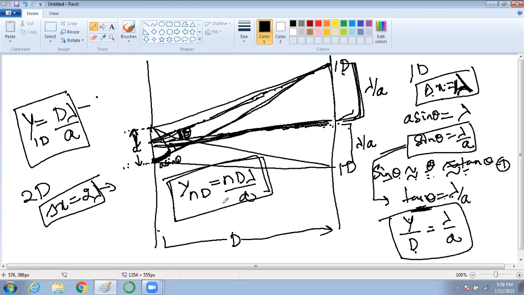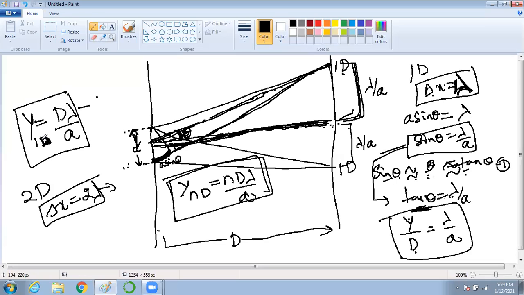Am I correct? All of you? This is about what? Bright fringes? No, this is not bright, we are talking about dark. Sorry, not bright, it is dark. So dark fringes happen whenever delta x is n lambda. That means 1 lambda, 2 lambda, 3 lambda, 4 lambda. Am I correct? Clear?